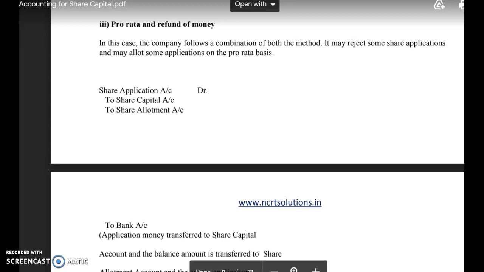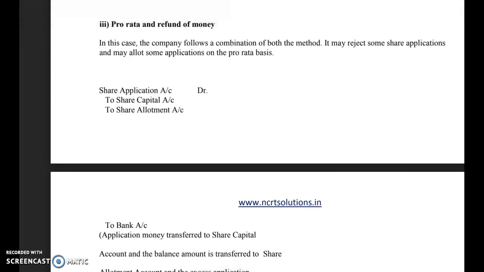Dear students, with reference to the allotment of shares, with reference to pro rata allotment and oversubscription, companies may follow the other important alternative. In this alternative, all the three options are exercised. First option is that the company makes the full allotment to some of the applications, rejects some of the applications, and makes the pro rata allotment to the remaining ones.